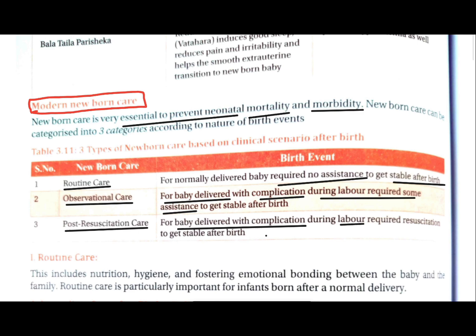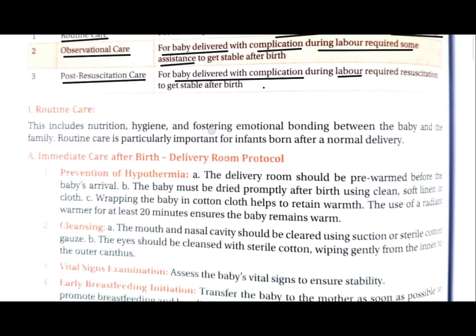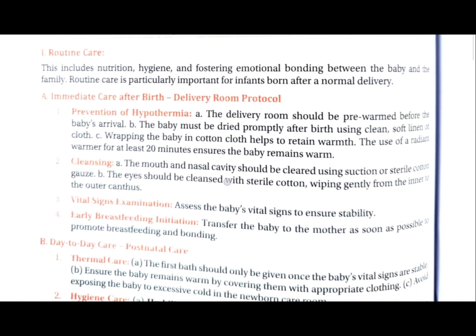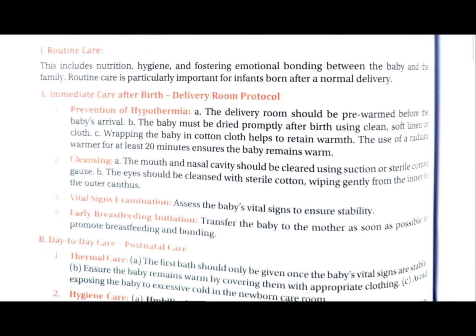So next we will see what is routine care. First we will see it in detail now. So what is given in routine care? Routine care includes nutrition, hygiene, and fostering emotional bonding between the baby and the family, right? Nutrition, hygiene, fostering emotional bonding with the baby and the family, etc., has been explained.